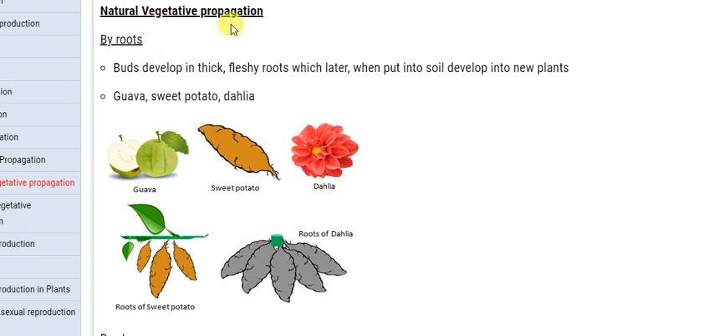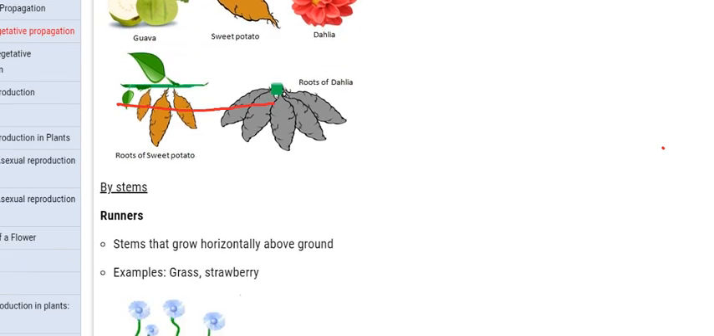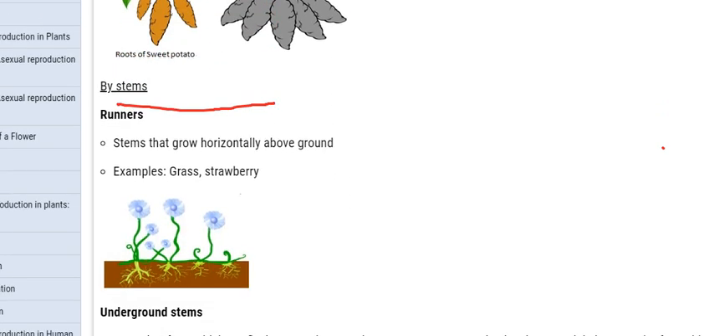Now, vegetative propagation by root. Here we see that buds develop on thick fleshy roots, which later when put into soil develop into new plants. For example, guava, sweet potato, dahlia. These are examples of vegetative propagation by root, showing how new individuals develop. Second, by stem.